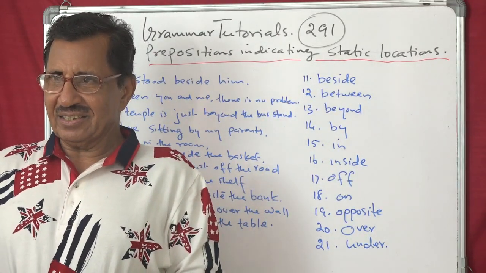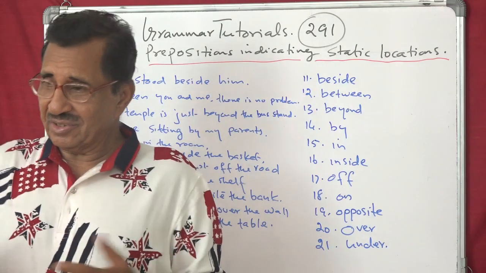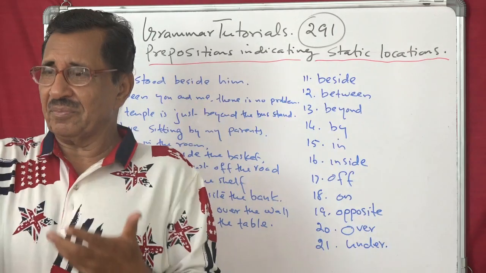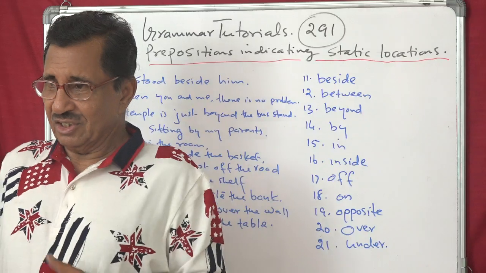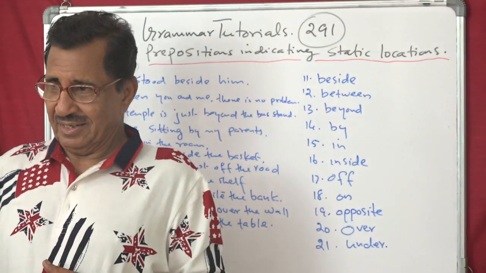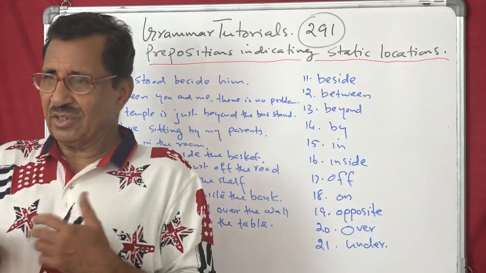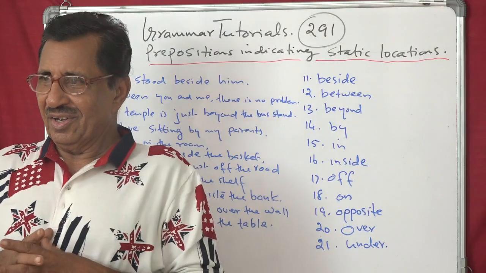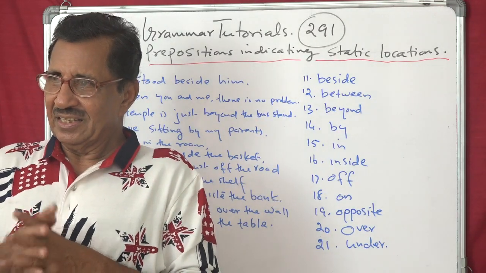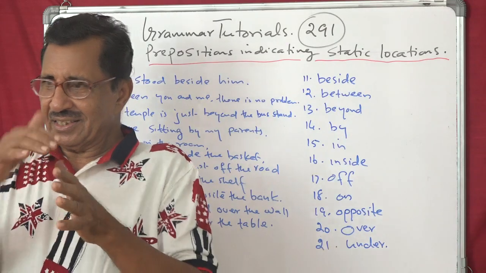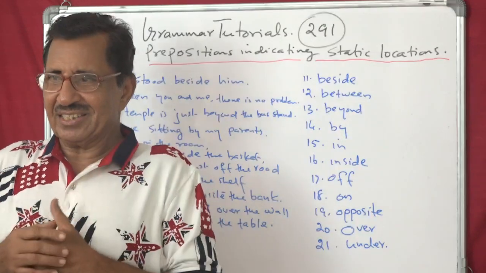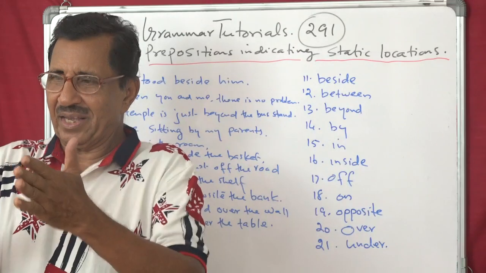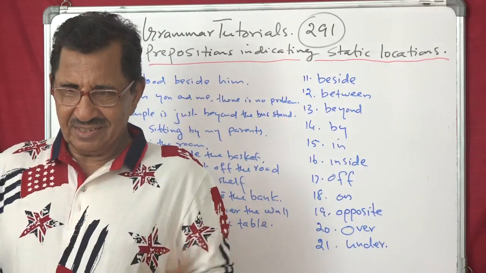Opposite. You can say, opposite my house there is a theatre. Opposite my house there is a bank. The bank is opposite my house. The school is opposite my house. The school is opposite the church. The school is opposite the temple. Opposite means, suppose there's a road, facing, we can say opposite. My house is opposite the bank, means my house faces the bank, the bank faces my house. That's simple.